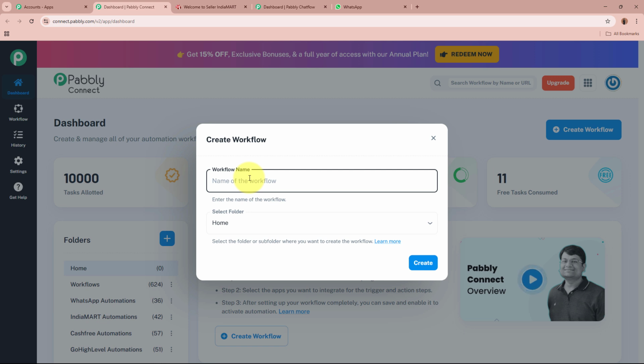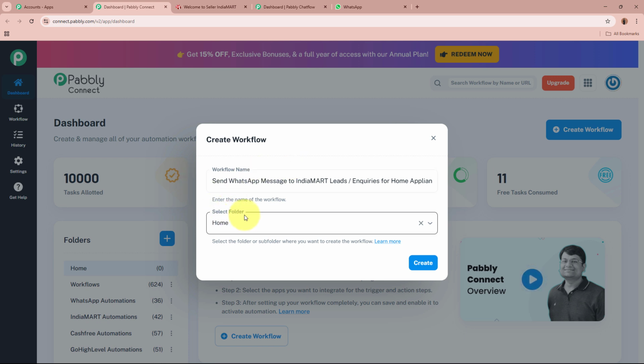So for the name of my workflow over here, I'm going to give it as Send WhatsApp message to IndiaMART leads inquiries for home appliances repair service. So this is the name that I want to give to my workflow, okay? After that, it is asking for us to select a folder. So on the left side of my screen, you can see I have created multiple folders in my Pabbly Connect account, from which I'm going to select a specific folder in which I want to save this workflow in.